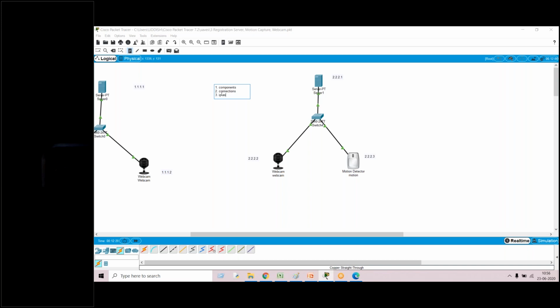Okay, third step is IP assign. Okay, register server. Fourth step, we have to register the server.